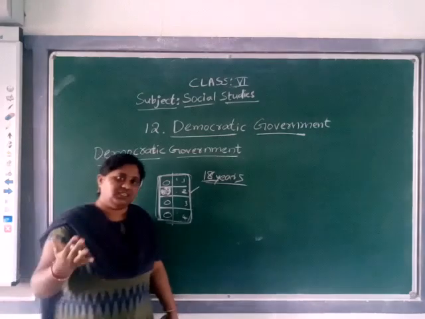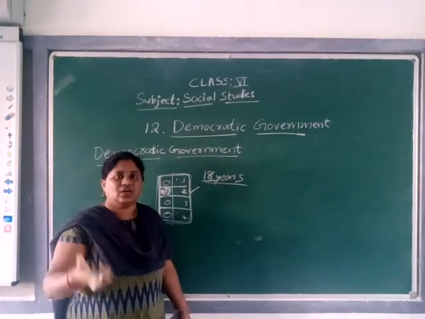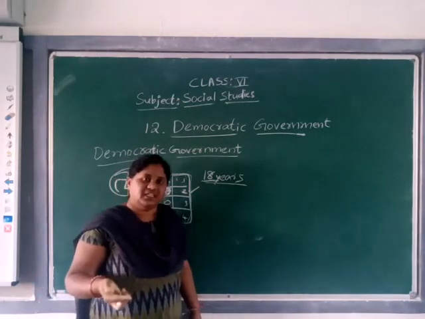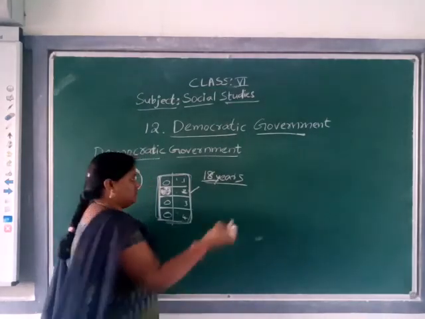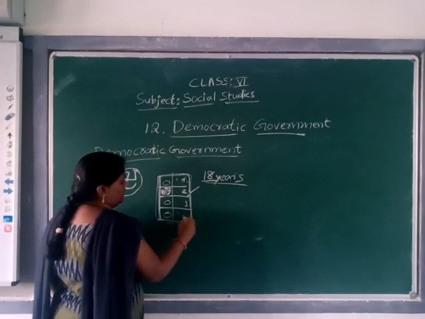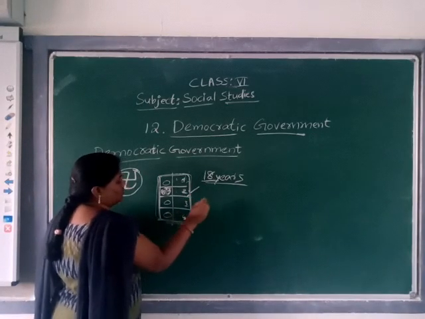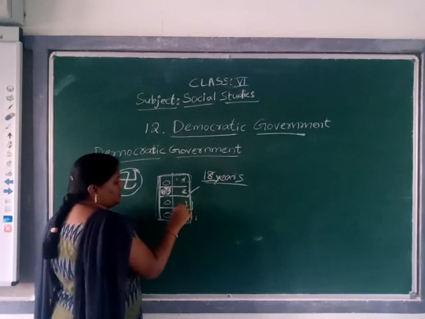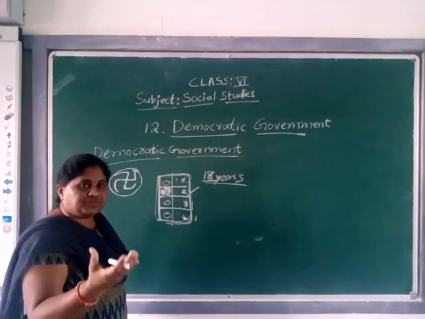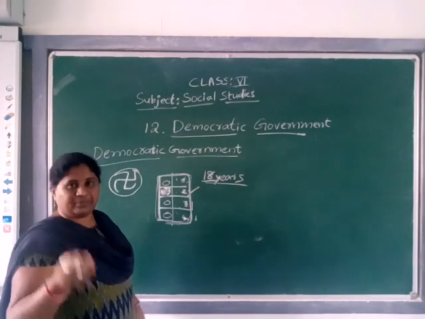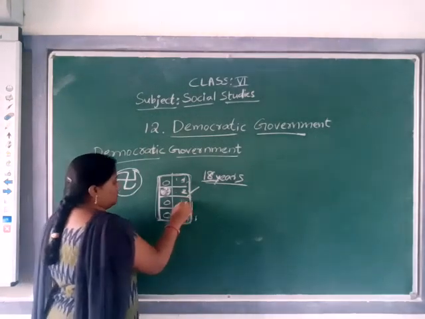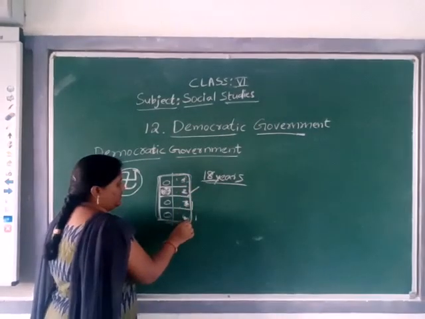And finally, after all the voting is completed, the election commission department will take the ballot boxes to a private, secured place, and they will count. After the count, whoever got the majority, they will announce. Of course, they will announce everybody's results: how many votes number 1 person got, number 2, number 3, number 4. Everybody's votes are declared in front of the people through the newspapers and through the TV channels. Understood?